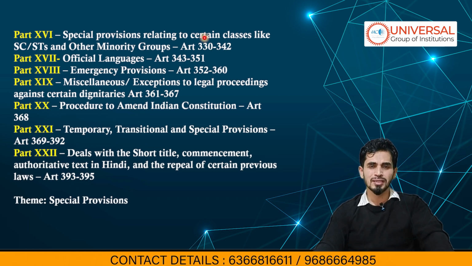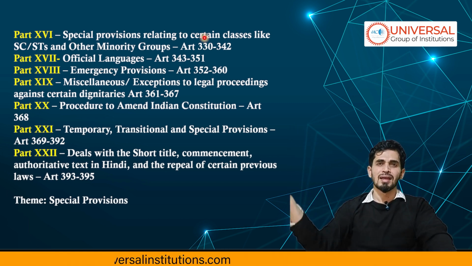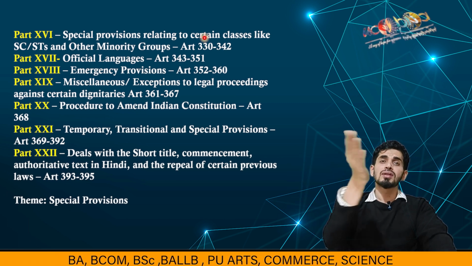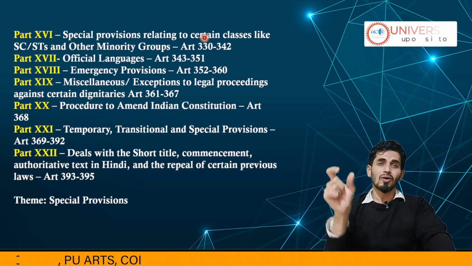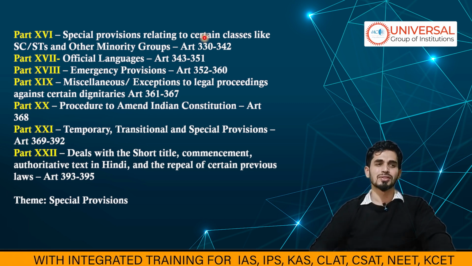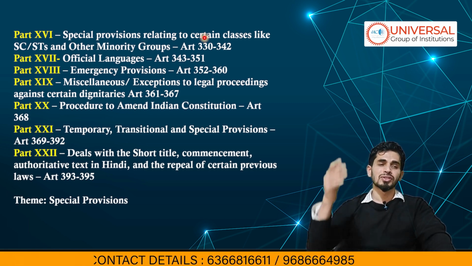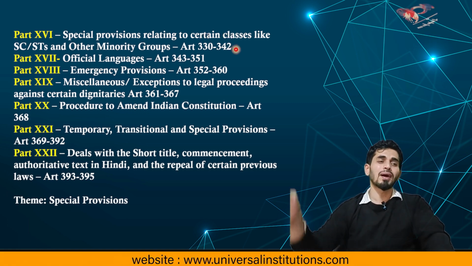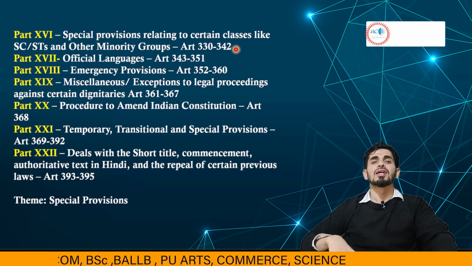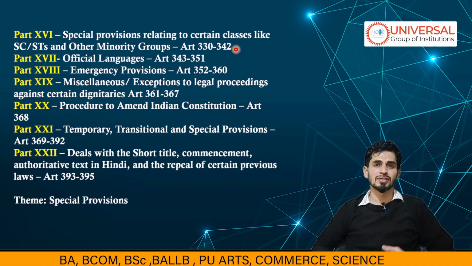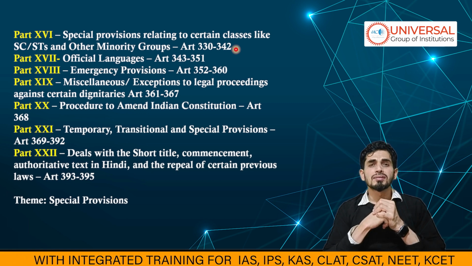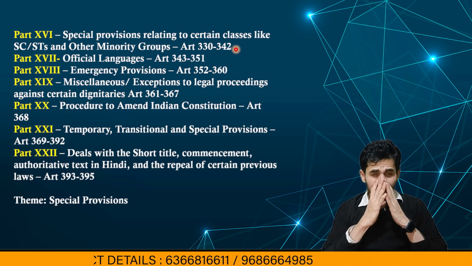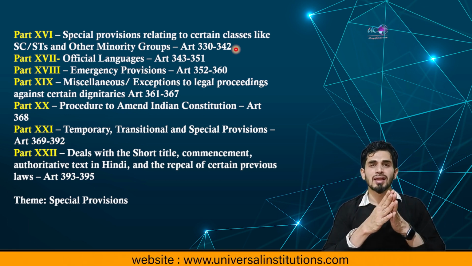For example, special provisions relating to certain classes like SC, STs and backward sections. All these people have certain special provisions, even though there is something called right to equality, correct? All that is happening because of special provisions, which are mentioned in part 16, article number 330 to article number 342. So part 17 is another special provision which is related to languages. In order to bring about coordination and cooperation and also unity, they have added official languages, and schedule 8 has listed 22 official languages.